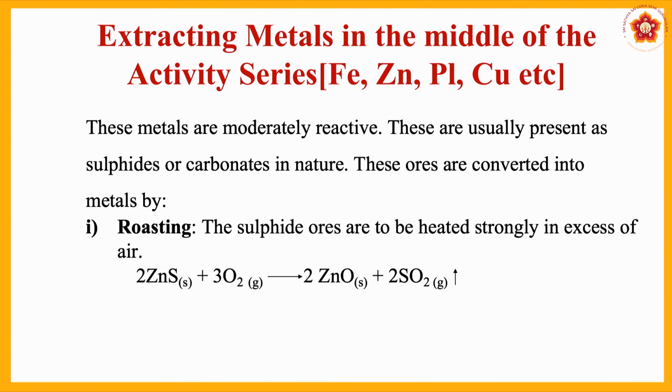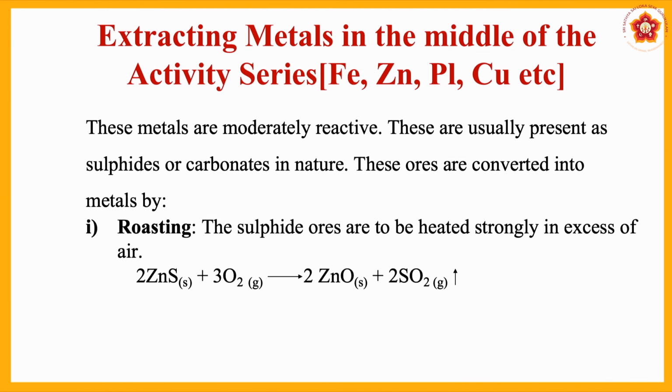Now, these metals which are moderately reactive are present as sulfides or carbonates in nature. The ores of these metals are called sulfides. So, you know the difference. Sulfide, its formula is S. Sulfite, SO3.